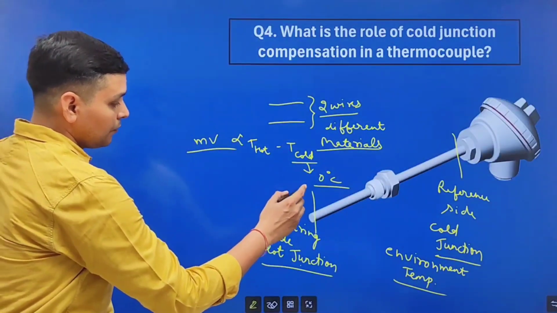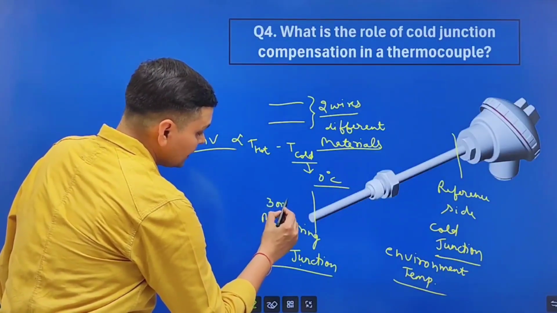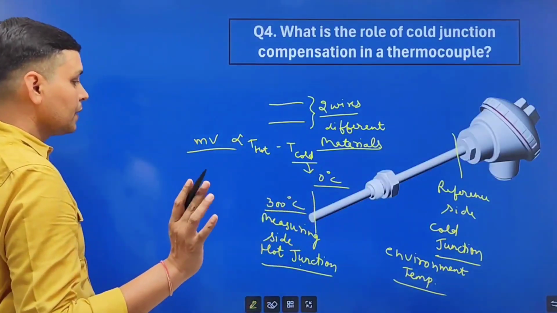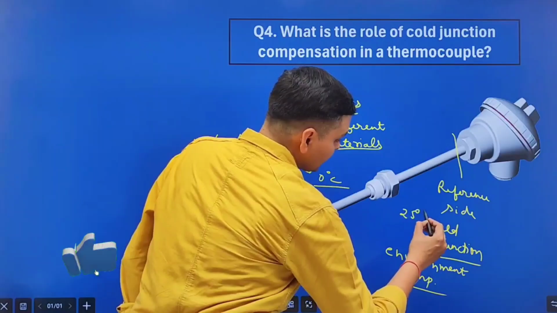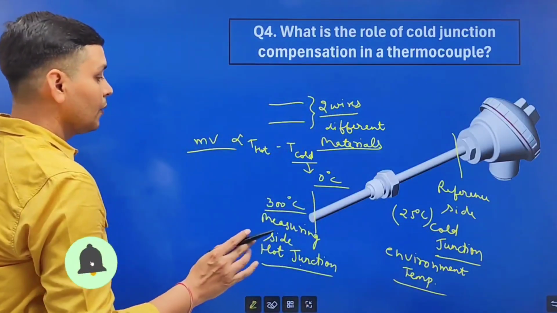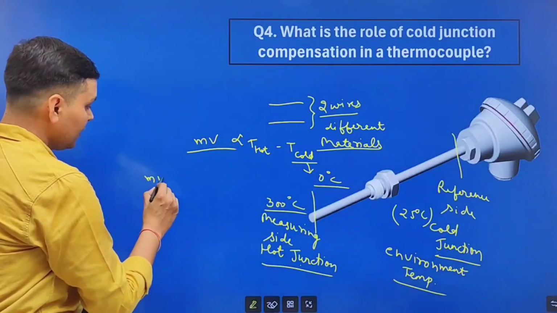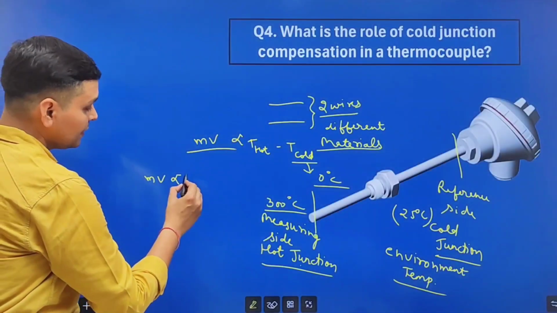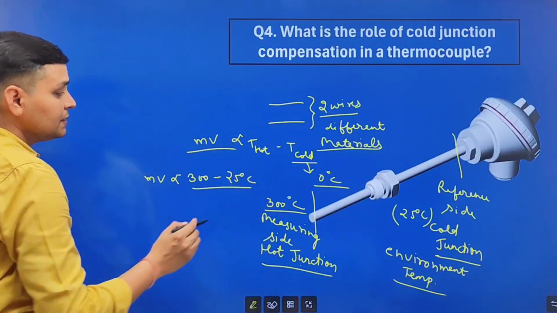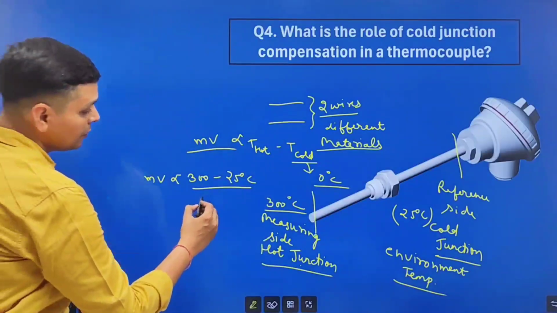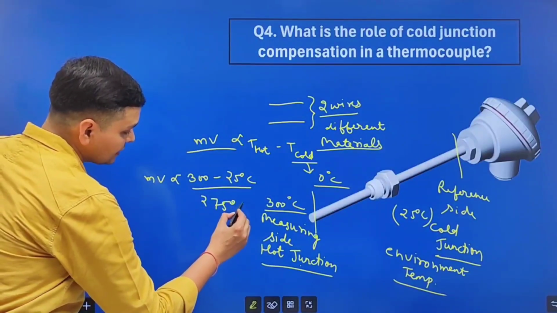Now suppose here temperature is 300 degrees Celsius, and here temperature is suppose 25 degrees Celsius. So millivolts will be proportional to 300 minus 25. That means millivolts will be according to 275 degrees Celsius.